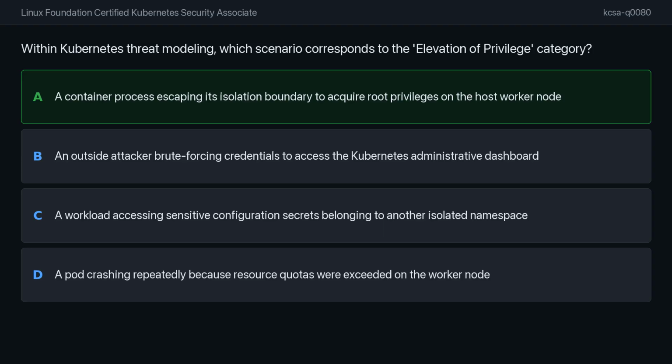Now, let us look at the other options. Option B involves unauthorized access, which falls under authentication bypass or spoofing. Option C describes accessing information beyond one's scope, characteristic of broken access control or information disclosure. Finally, option D relates to system availability and resource exhaustion, rather than privilege escalation. Keep in mind for your exams that privilege escalation is specifically about the unauthorized expansion of capability.